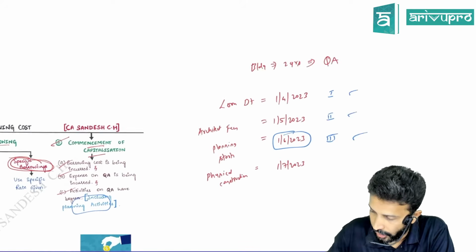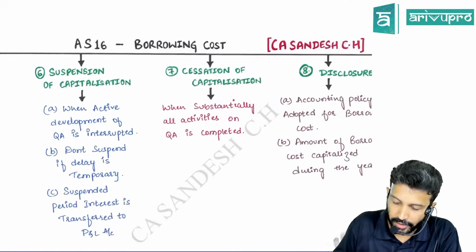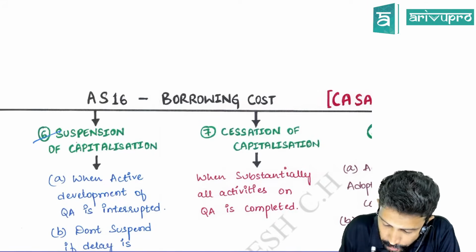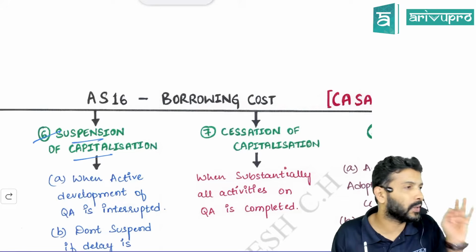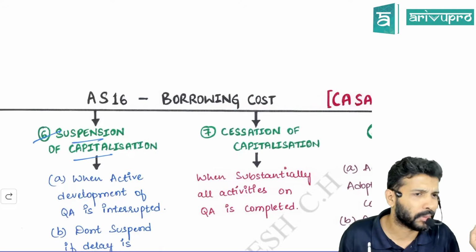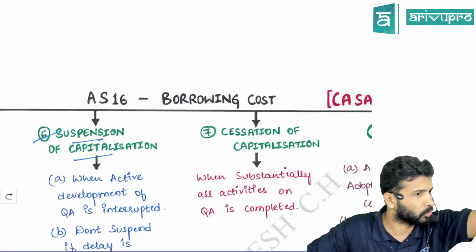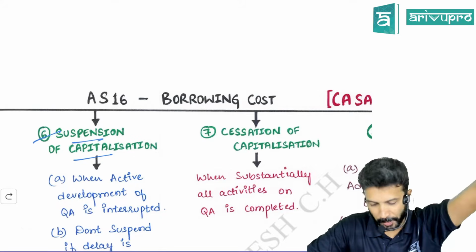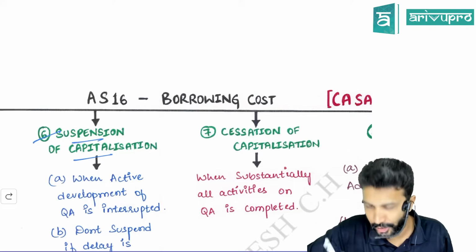Okay, great. Next, commencement over. Next one is suspension of capitalization. To suspend something means permanently stopping or temporarily stopping. For the time being, you will stop. Later, you may again resume. That's what we say, police officer got suspended. Permanent or just for few days? Just for few days. That one.